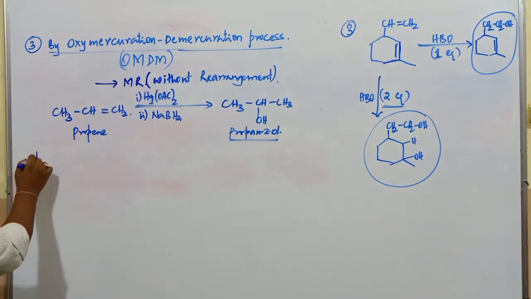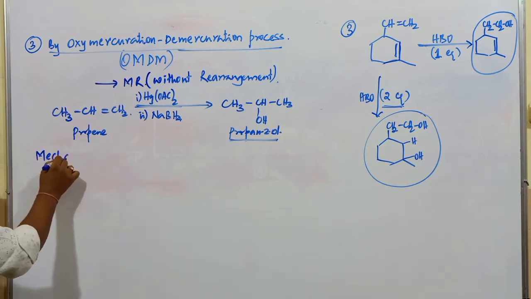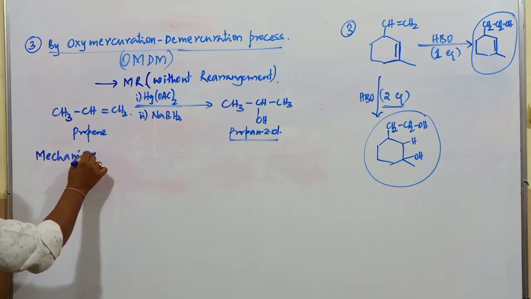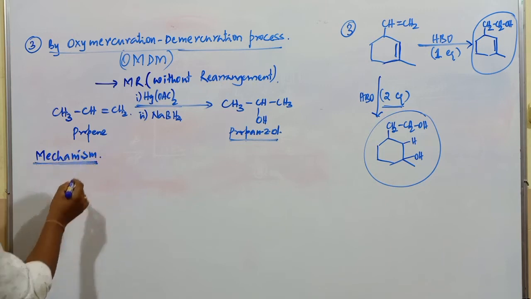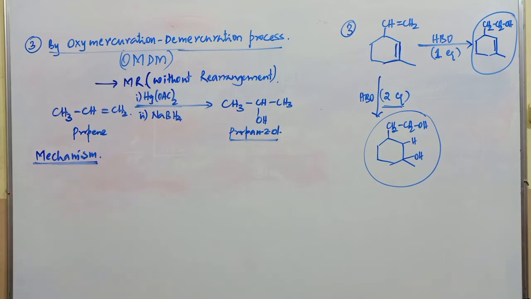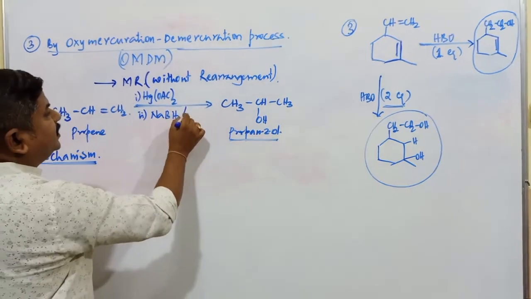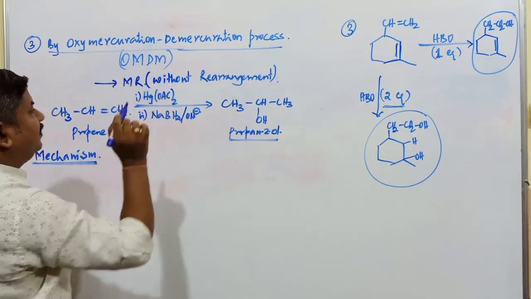So how does this mechanism take place? How does this mechanism take place in this reaction? In the mechanism of this OMDM method, this is OH minus you can consider.